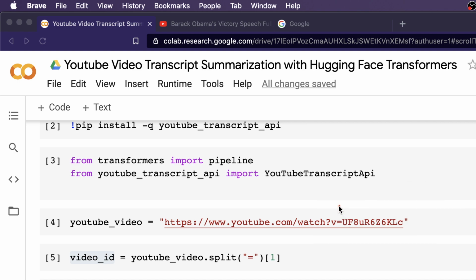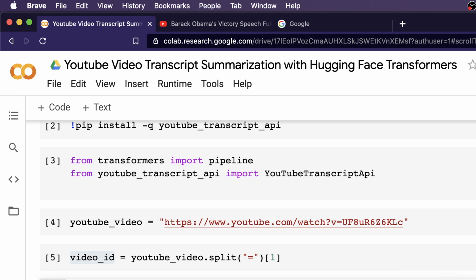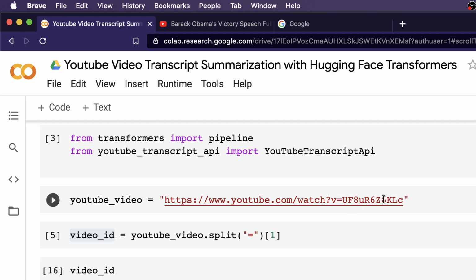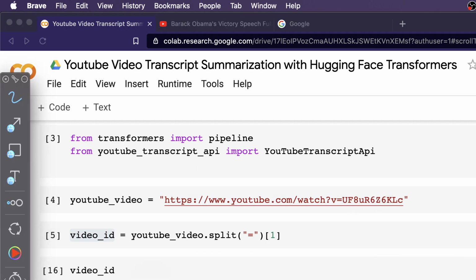What I'm doing is splitting the URL with the equal sign as a separator. When I do that, I get two elements in a list, and I'm going to focus on the second element, which is why my index value is 1. I take that and assign it to my video ID. Once I do that, my video ID is ready. Let me run it and show you what my video ID looks like. Yeah, whatever you see here is what I've got as my video ID.